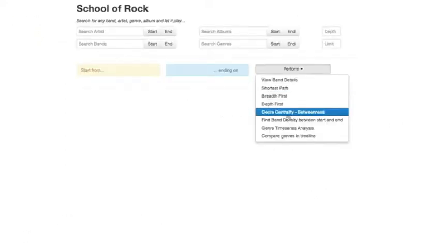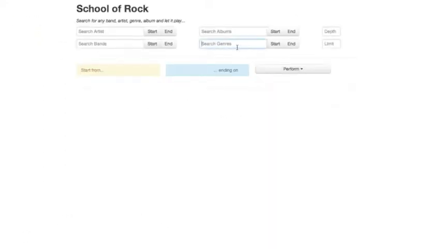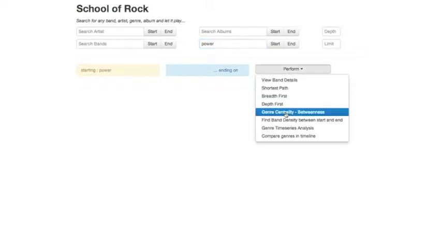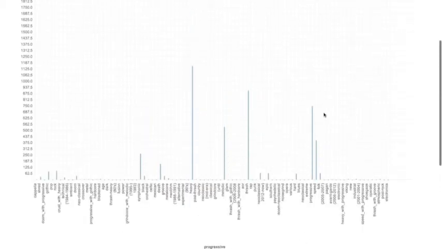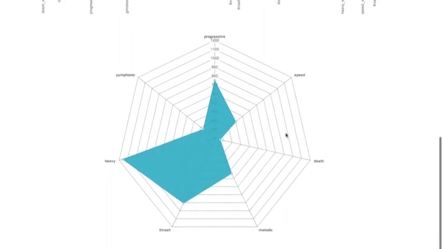Let us now calculate the centrality for genres. We select a genre called power metal and find its betweenness with all other genres. Here we have two visualizations, a bar graph and a radar chart. We can clearly see that power metal has strong influences of progressive, heavy metal and a little of thrash metal, given that power metal is a newer genre than the others.